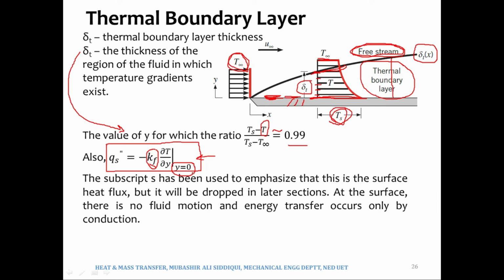And this is why we see minus K of the fluid times the area, and the area has been taken over in the denominator of Q, and that is why we are calling it heat flux. And we have got delta T over delta Y, and this dou T by dou Y is being evaluated at y is equal to 0. You may call it dT over dy as well, or you may call it dou T over dou y. I have explained the difference between d and dou earlier regarding partial differentiation.